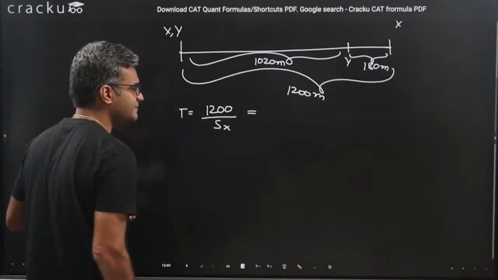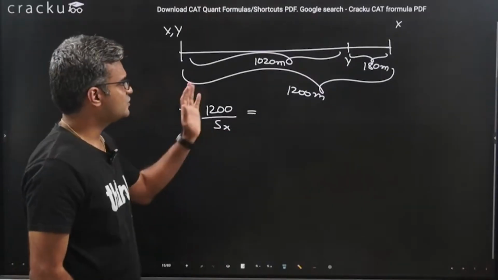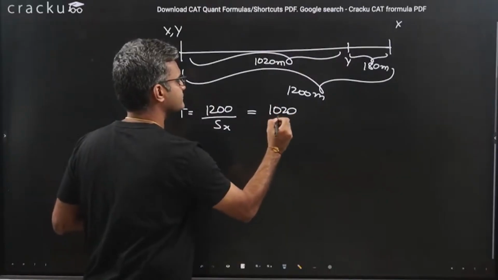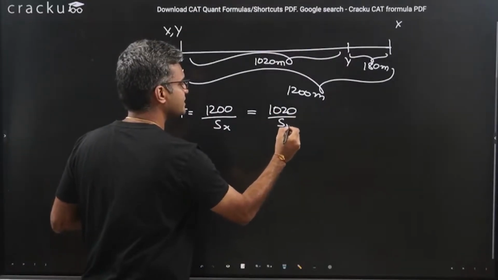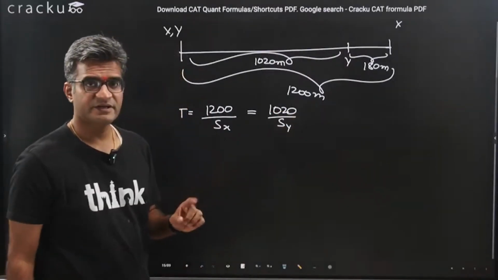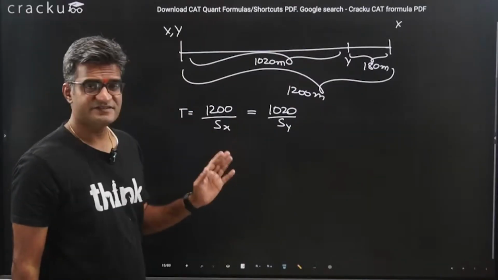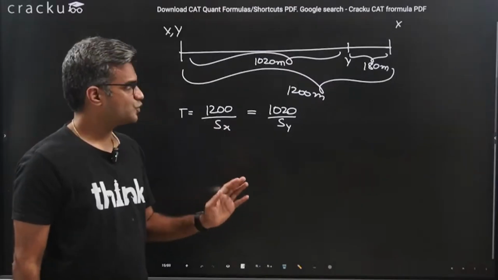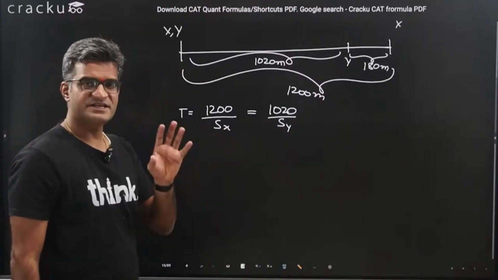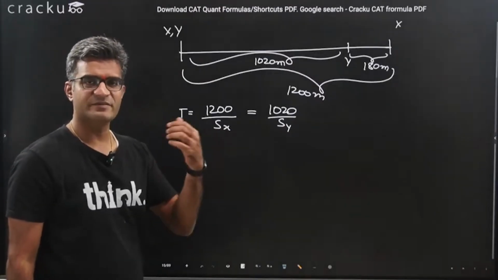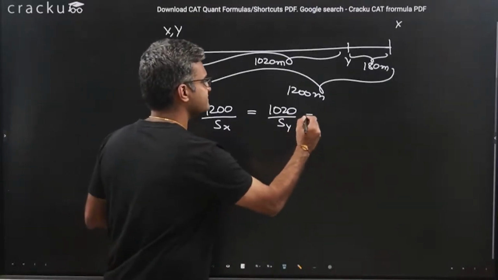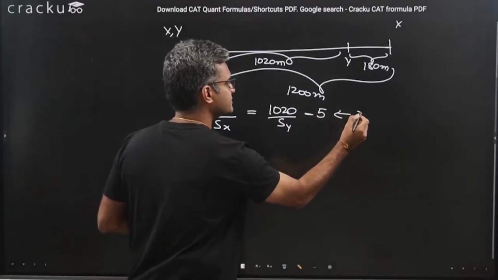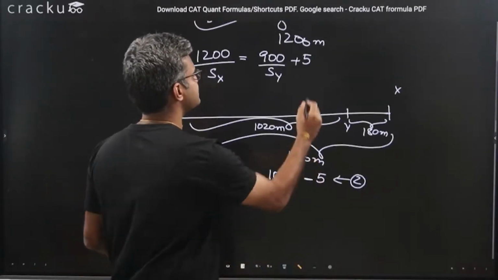What is the time taken by Y? Y traveled only 1020 meters. And he traveled at Sy. But remember that this guy has 5 seconds of a head start. So the total time taken by X to run 1200 meters is actually 5 seconds lesser than the total time taken by Y. So it will be minus 5. This is the second equation. And this is the first equation.